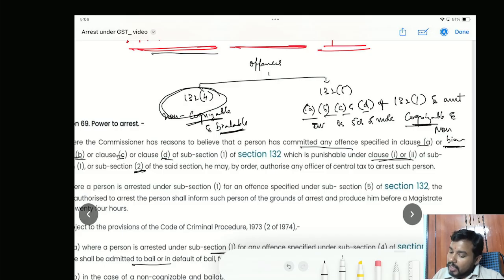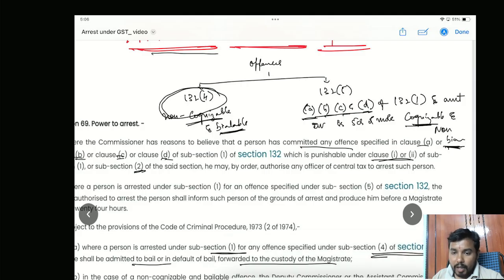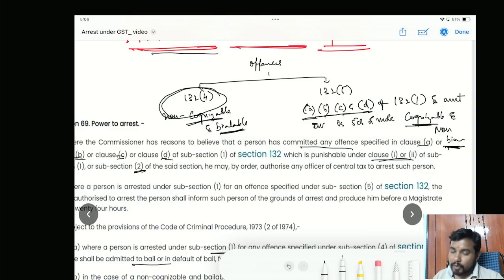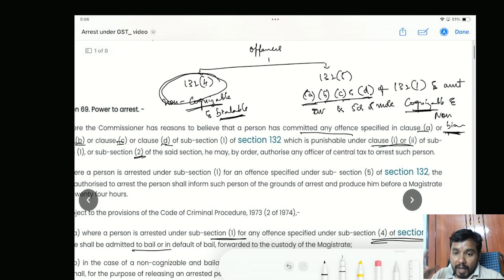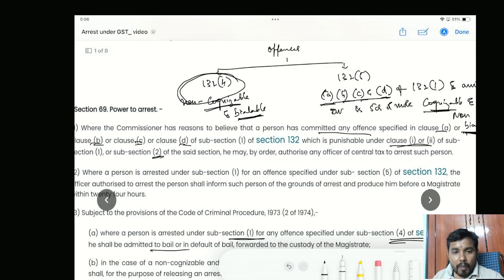If you observe these specified offences, the GST Act is considering them as serious offences, and if the tax amount is more than 5 crores, then I can arrest you without any warrant, and getting bail also will be difficult, non-bailable. We cannot say that bail will not come, but getting bail is difficult. You cannot claim it as a right. But remaining all other offences are non-cognizable and bailable. Okay, now I hope up to here it is clear.